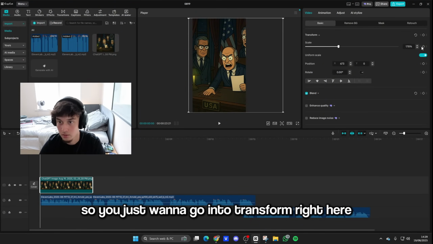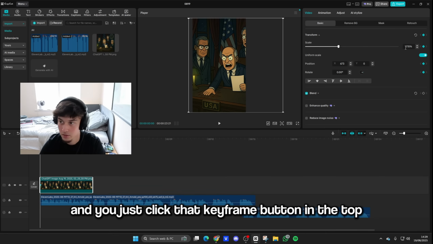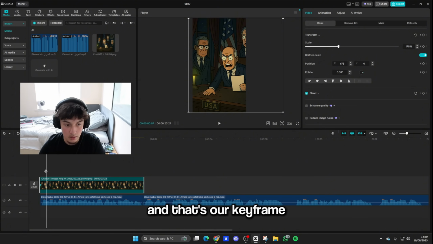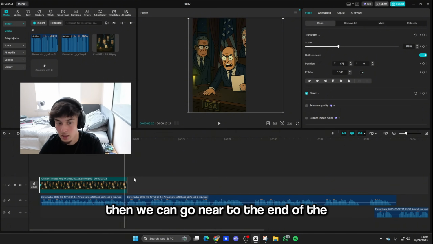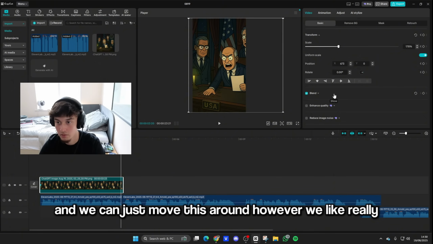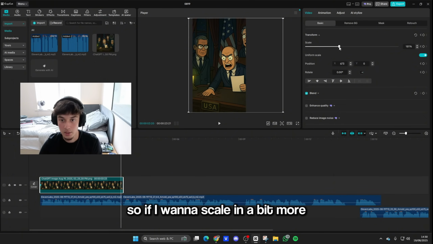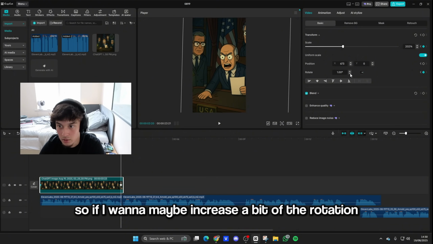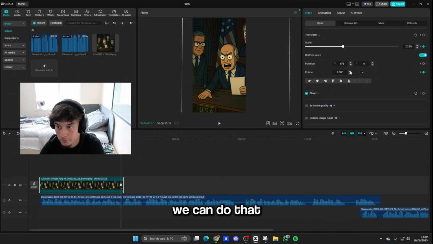So you just want to go onto transform right here, and click that keyframe button in the top right. If we have a look here, we see we have this little blue dot, and that's our keyframe. Then we can go near to the end of the clip, and we can just move this around however we like, really. So if I want to scale in a bit more and have it zoom in a little bit, we can do that. If I want to increase a bit of the rotation and make it swing a little bit, we can do that.